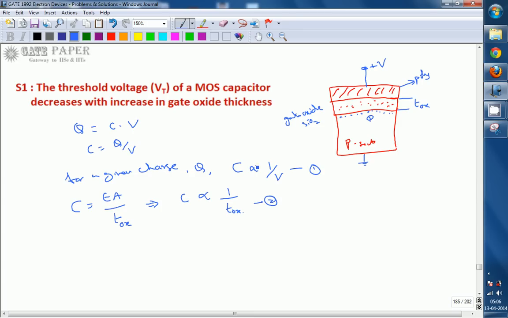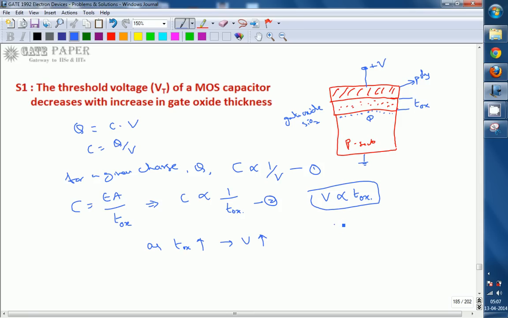From 1 and 2, capacitance is inversely proportional to voltage as well as inversely proportional to TOX. So V is proportional to TOX. As TOX increases, voltage also increases. If the distance between the plates increases, you must apply more voltage to get the same charge. That is the meaning.